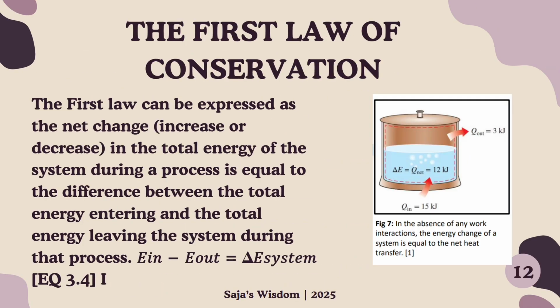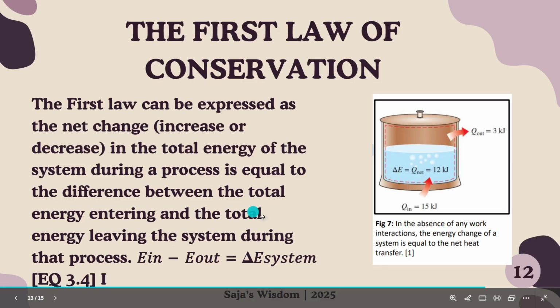Then the first law of conservation can be expressed as: the net change, increase or decrease, in the total energy of the system during a process is equal to the difference between the total energy entering and the total energy leaving the system during that process. E in minus E out equals delta E.